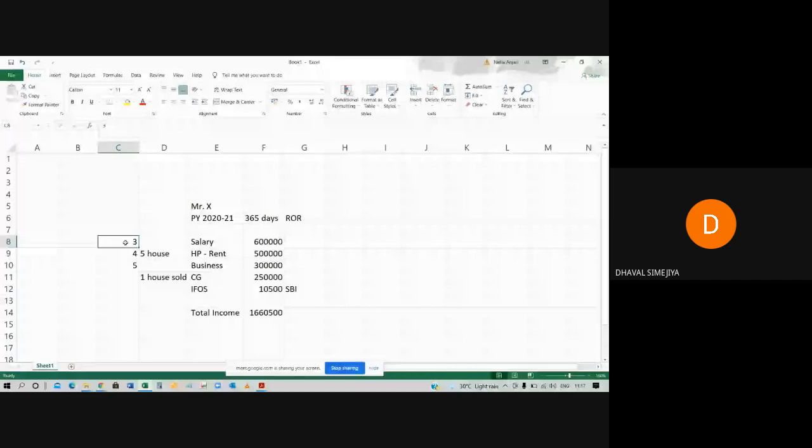This will be covered in your semester 5. In semester 4, this is your first module, capital gain, and this is your second module, income from other sources.